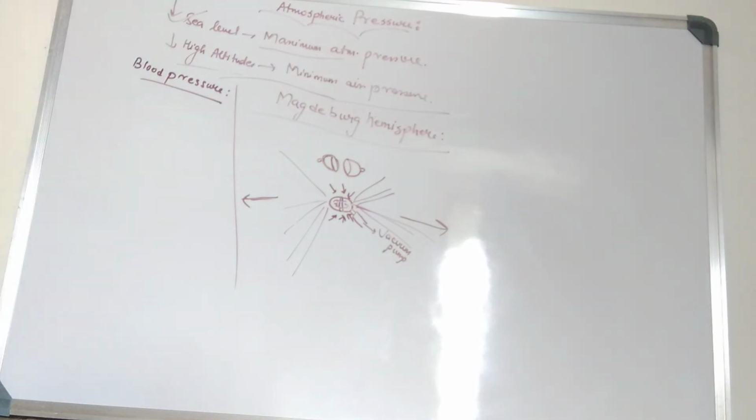Okay, so we can see that as we are moving towards the higher altitudes, the air pressure is reducing, but the blood pressure is not reducing.